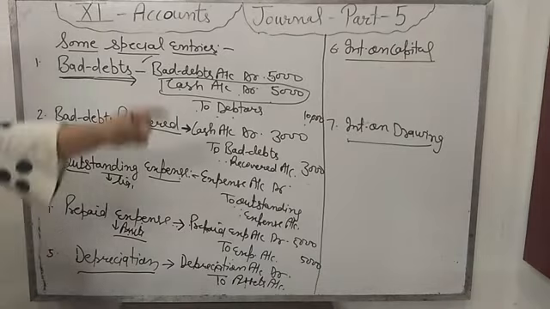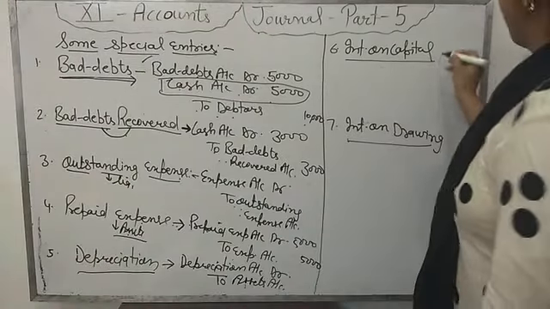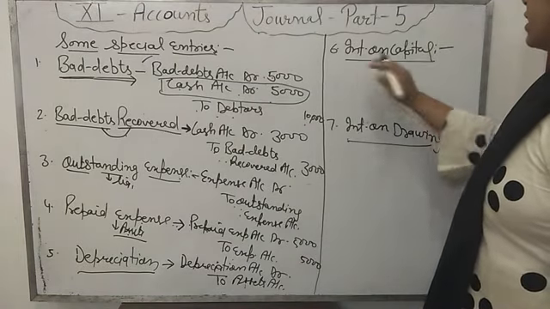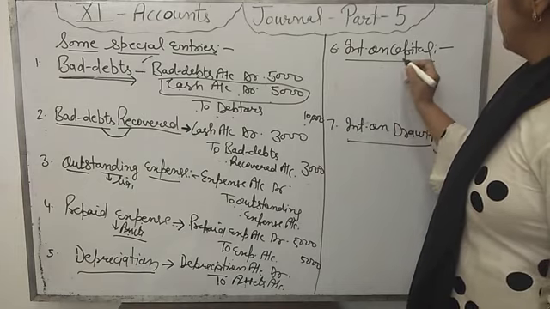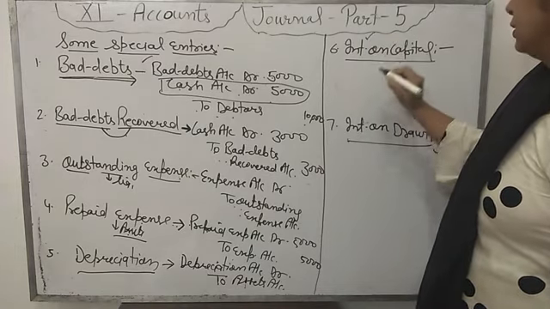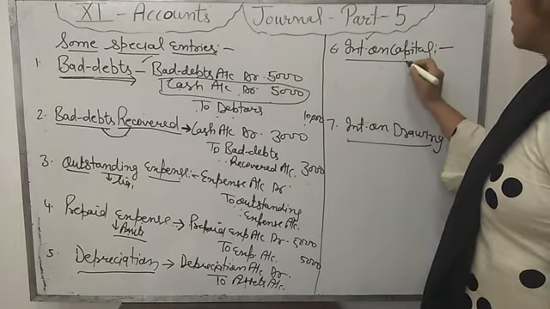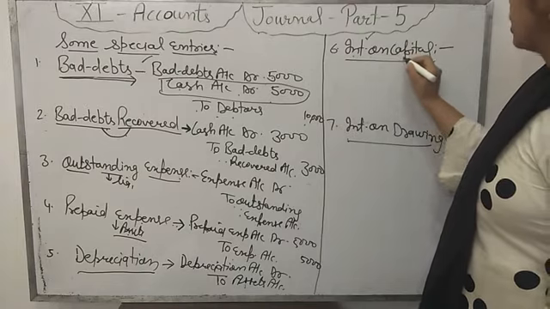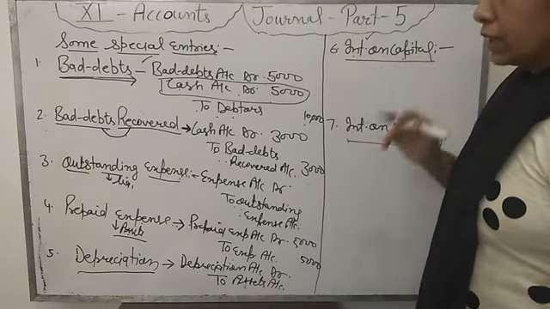Okay. Now next is interest on capital account. Now what is interest on capital? Capital is that money which is invested by the proprietor, and the firm pays interest on capital to the owner. But what is the rule?